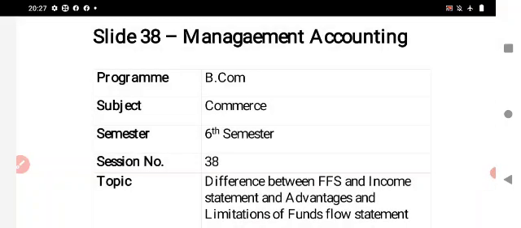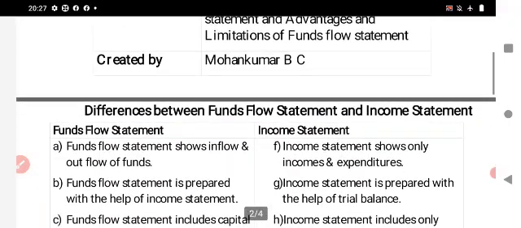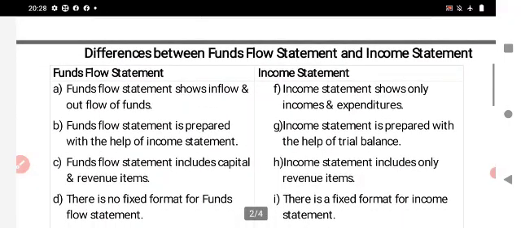The next topic is the difference between fund flow statement and income statement, and the advantages and limitations of fund flow statement. Let us start with the difference between fund flow statement and income statement. The fund flow statement shows inflow and outflow of funds, but the income statement shows only incomes and expenditures of the business enterprise. This is the first difference.